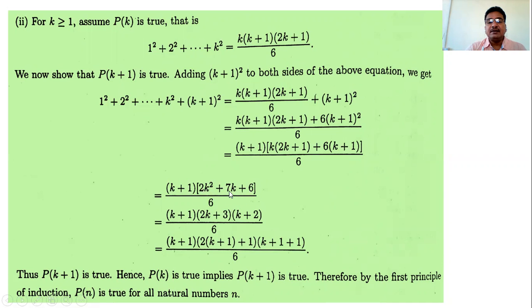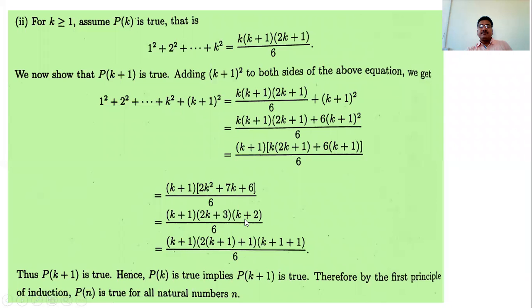What are the two factors? Addition is 7 and multiplication is 12. 4 threes are 12, right? 4 and 3. So 2k square plus 4k plus 3k plus 6. Then take common factors and factorize this.